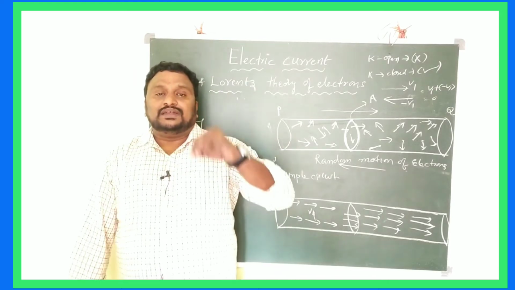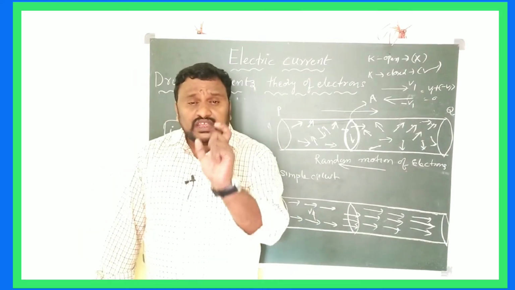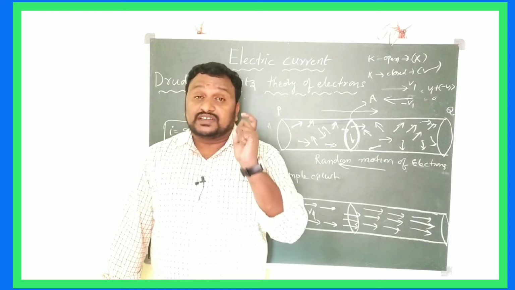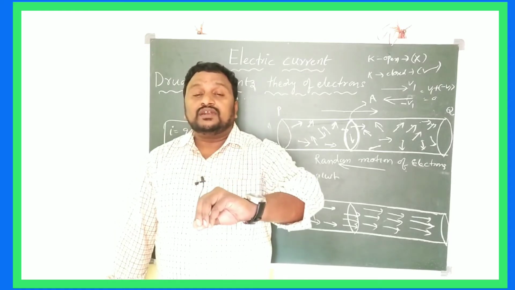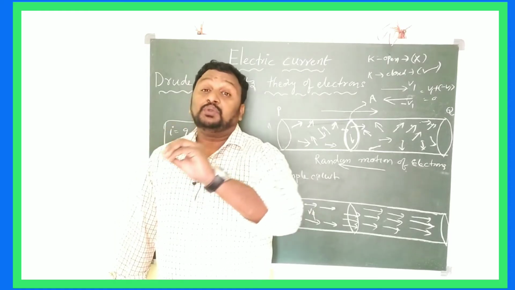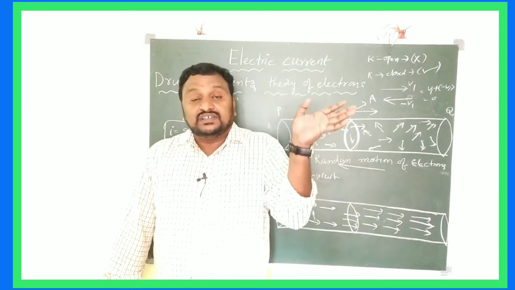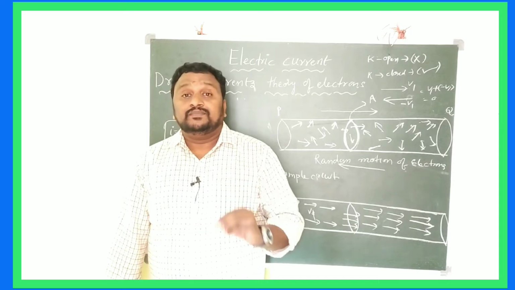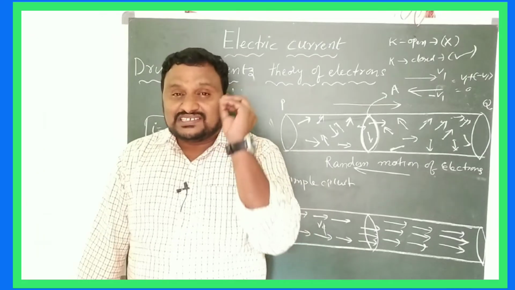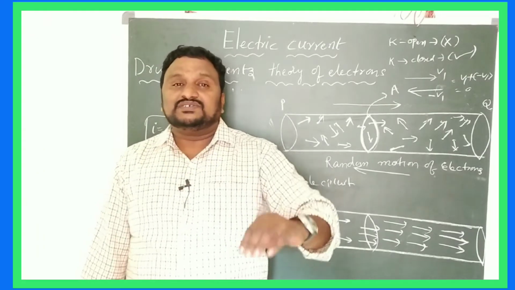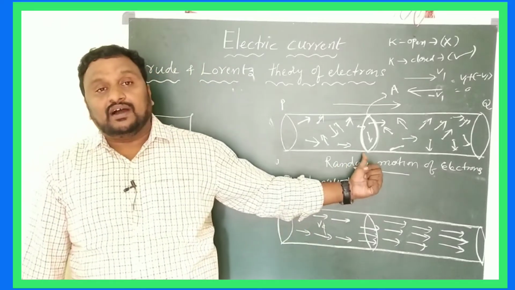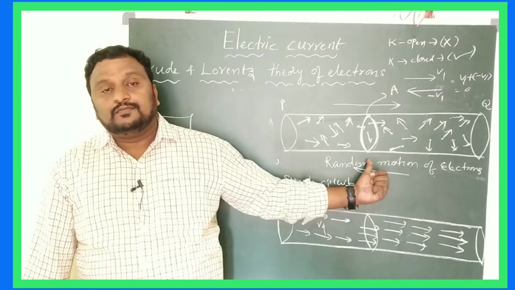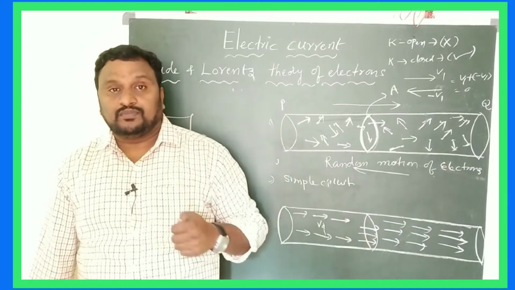Clear? That means when we consider one particular area of the conductor, the number of electrons moving from one end to the other end must be the same as in the opposite direction. That's why the resultant velocity of all the electrons passing through a particular area should be 0.